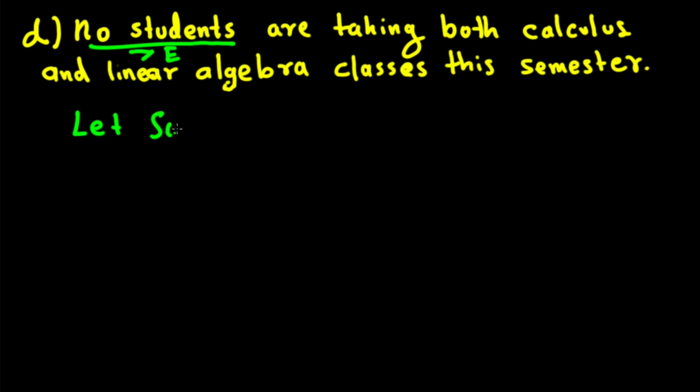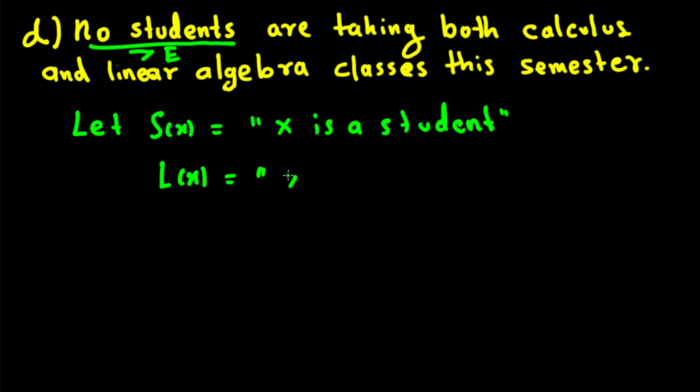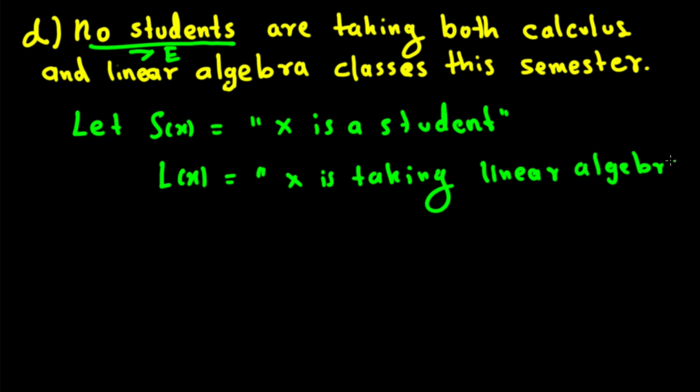Let s of x be x is a student, and l of x be x is taking linear algebra this semester.